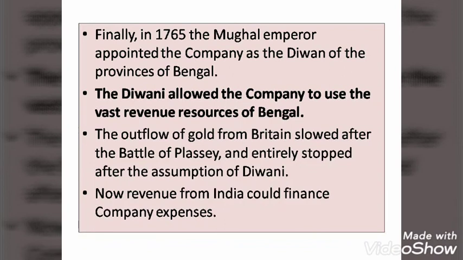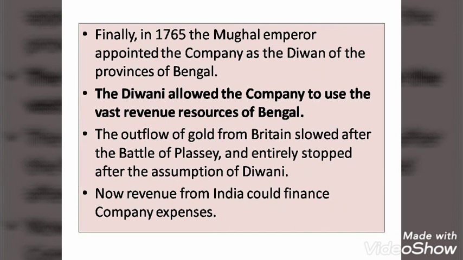Finally, in 1765, what happened? They got the Diwani rights of Bengal. The Mughal emperor provided them all the powers, Diwani powers in Bengal. Now, what are these Diwani powers? Diwan means financial minister. In our language, we say finance. Related to finance, all the powers were given to the company in Bengal. So now, when they got the financial powers, they got all the powers to use all the revenue as they wanted. So they used all the revenue for their trade and for their advantage.